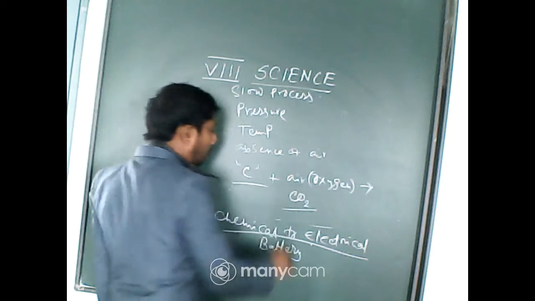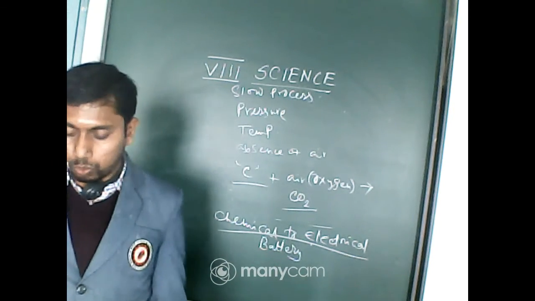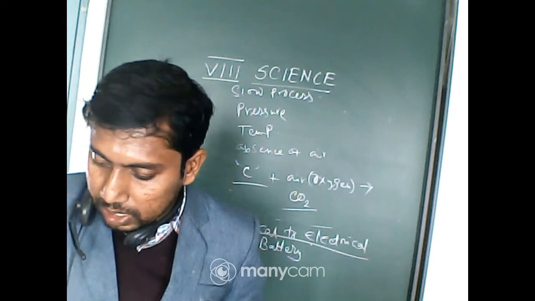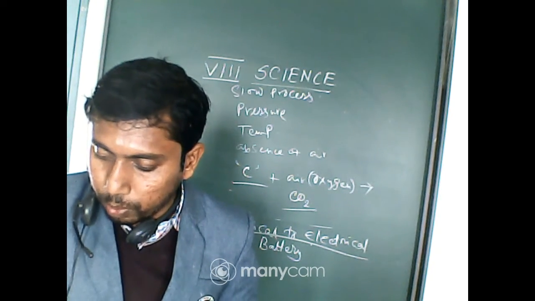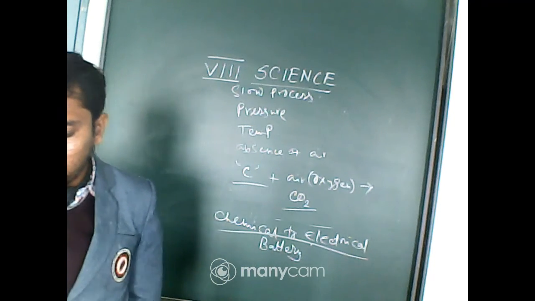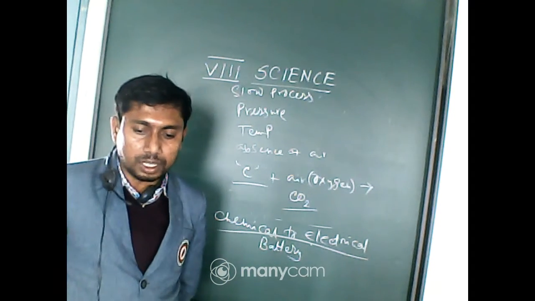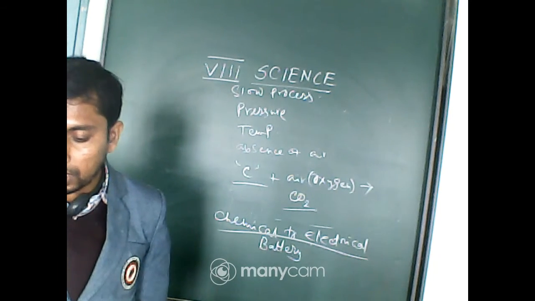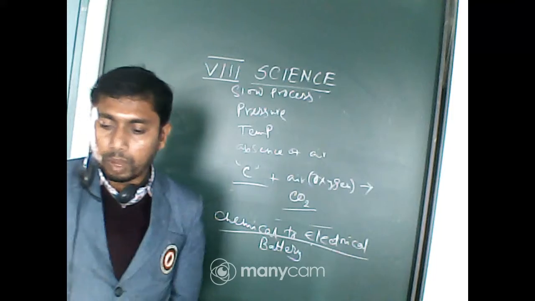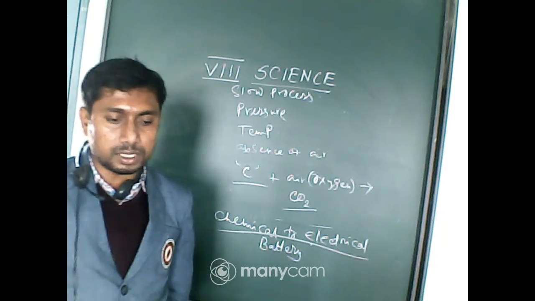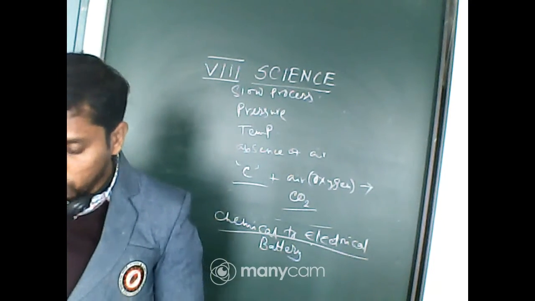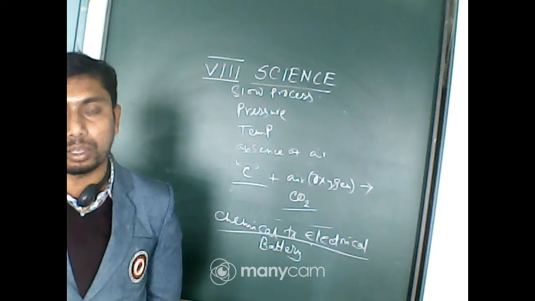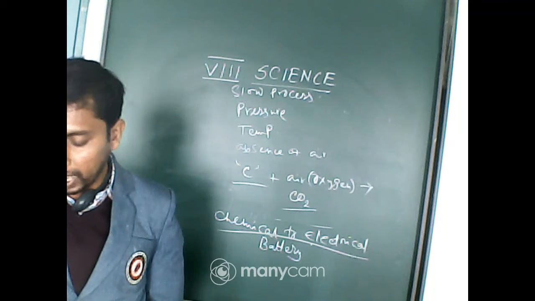What is the formula of carbon dioxide? That is CO2. Coal is processed in industry to get some useful products such as coke, coal tar, and coal gas. So these are the byproducts of coal. One is coal tar, one is coal gas, and one is coke.